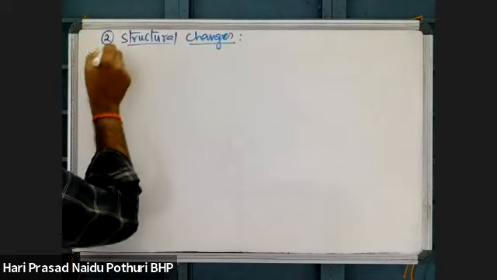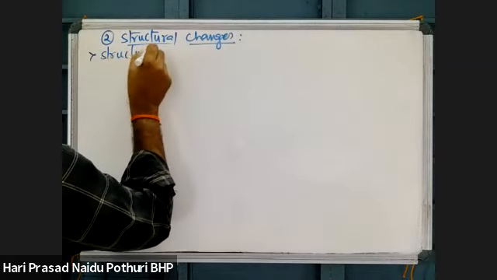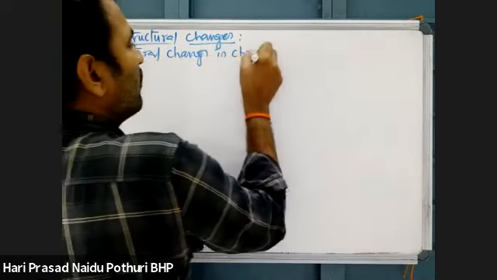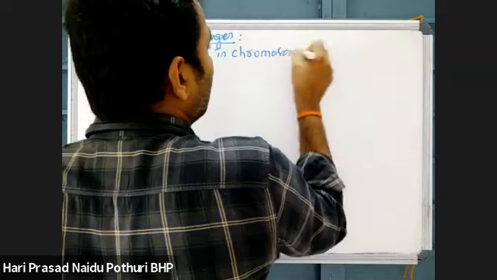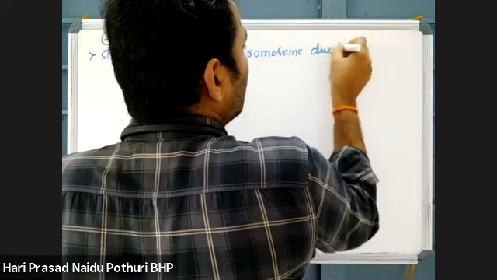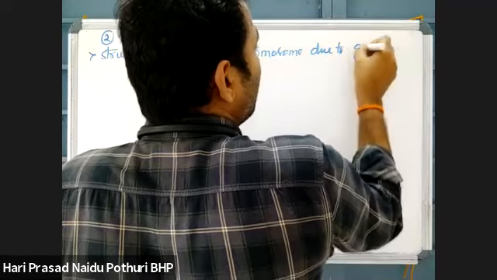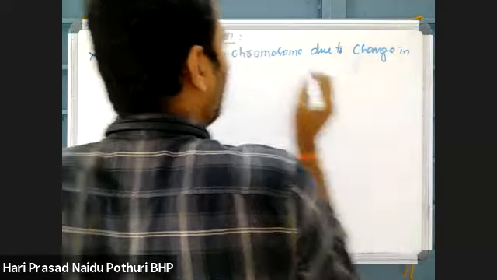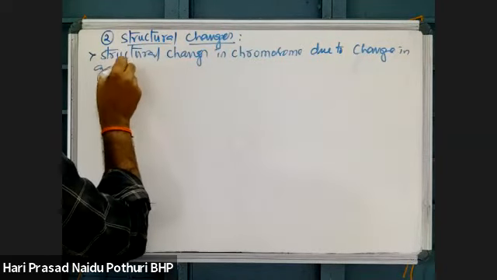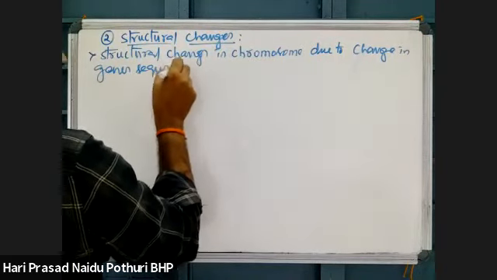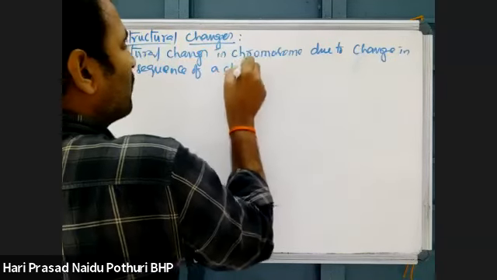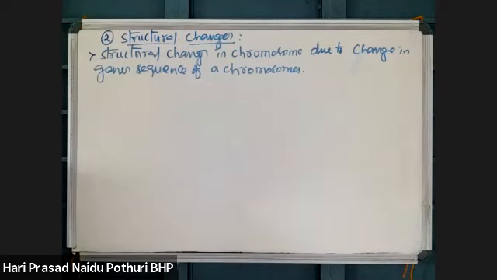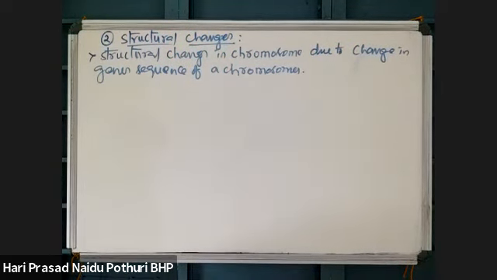These are structural changes in chromosomes which are due to gene sequence change. If the genes which are present on a chromosome are altered in their sequence, then they are called this one.